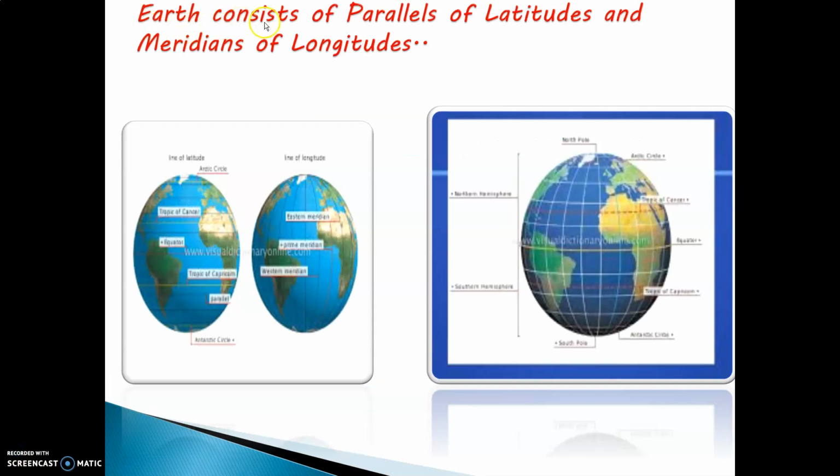In this chapter, we have learned that the Earth consists of parallels of latitude and meridians of longitude. That means our Earth consists of vertical lines and horizontal lines. Vertical lines are called meridians of longitude and horizontal lines are called parallels of latitude. Together, latitudes and longitudes form our globe, our Earth.